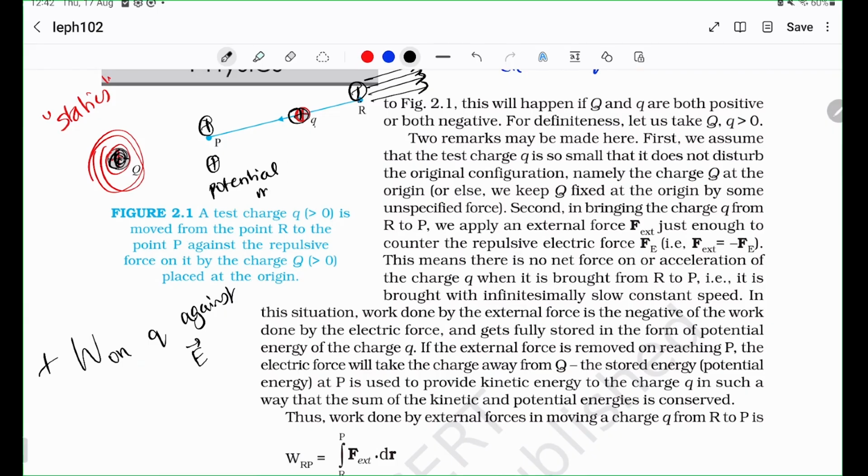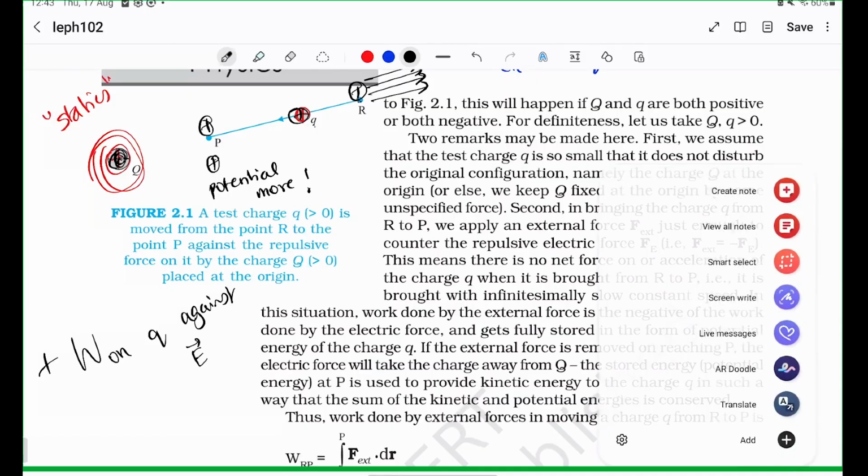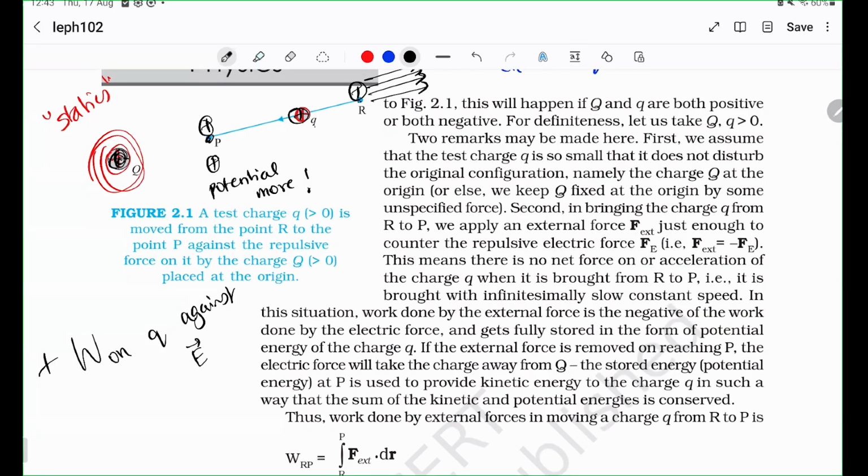Therefore, you can think of its potential energy as more here. Just like we saw in the case of the ball being higher, having more potential energy, charges close to each other generate more potential energy because they can get pushed away more. Okay, so that is how we define the potential. You see, this point P has more potential, whereas R has less potential.